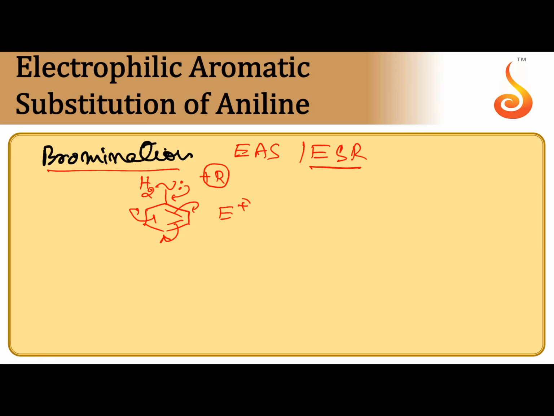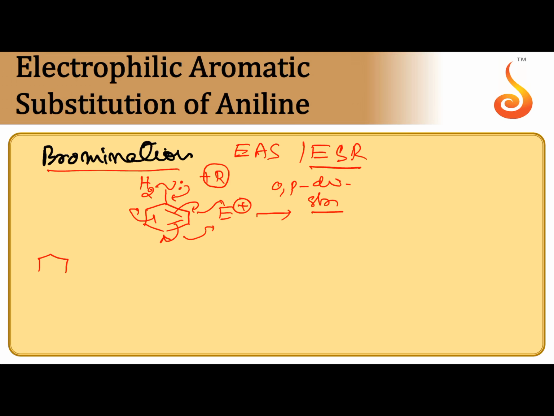It can suggest the incoming electrophile to attack at ortho as well as para position. So, this is an ortho para directing group. This is a strong electron donating group. That's why tribromination and trinitration also take place.